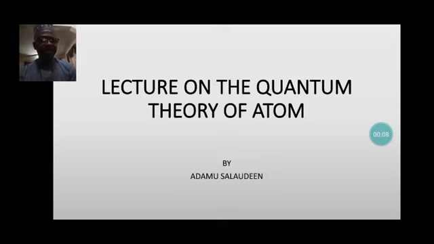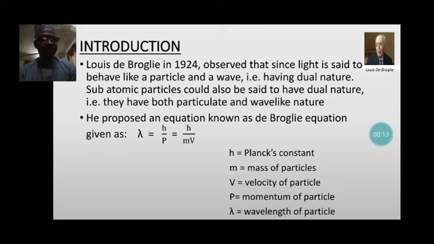Today we are going to look at the quantum theory of an atom. We have looked at the classical description of an atom, where electrons are considered to be in energy levels. Today we are going to look at the quantum nature of an atom. Many scientists have performed experiments in which it is pretty difficult to determine the position and the momentum of an electron at the same time.